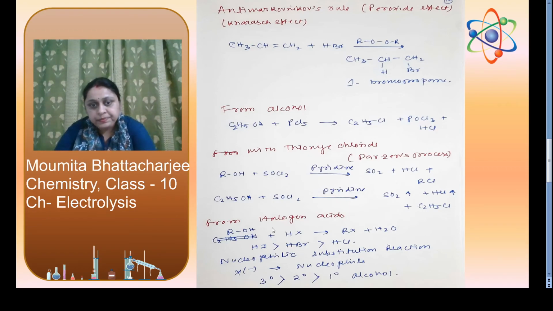Now from halogen acid: ROH plus HX gives RX plus H2O. Here it is a nucleophilic substitution reaction. X minus is the nucleophile. For the priority level we can write HI greater than HBr greater than HCl, as it is a nucleophilic substitution reaction. Tertiary carbocation is more stable than secondary, than primary, so the reaction will be more feasible for tertiary than secondary than primary alcohol.